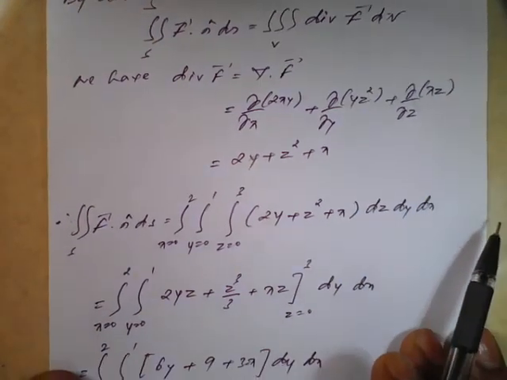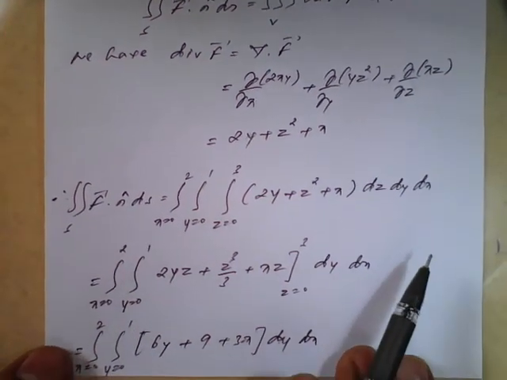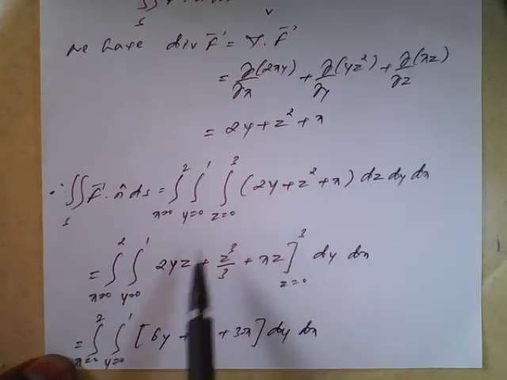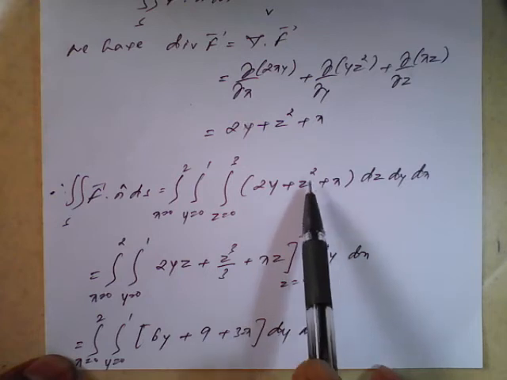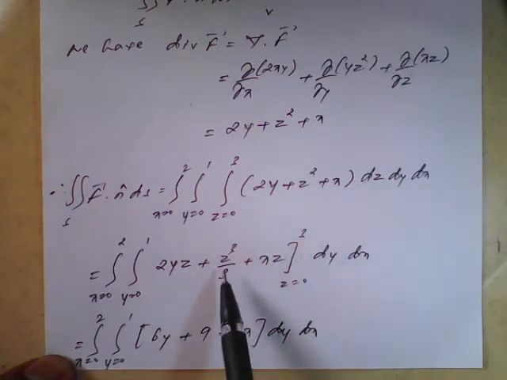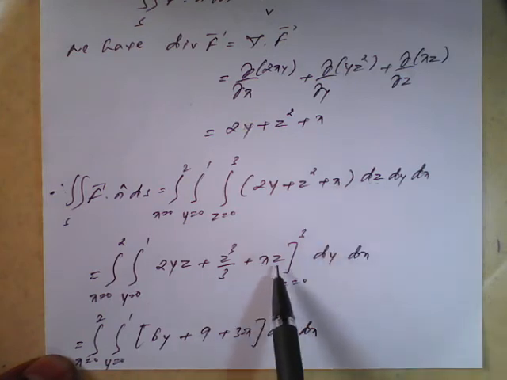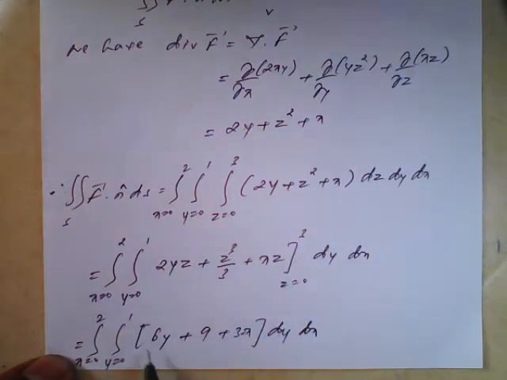So on integration, the same procedure here. Integration of 2y with respect to z is 2yz, plus integration of z square with respect to z is z cube by 3, plus integration of x with respect to z is x into z. Apply upper and lower limits and simplify.